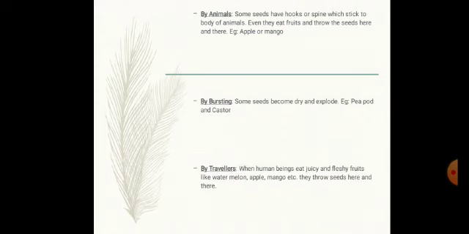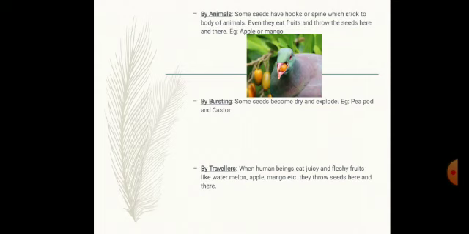Another factor is bursting. Bursting means to explode. Some seeds become dry and explode. For example, pea and castor.